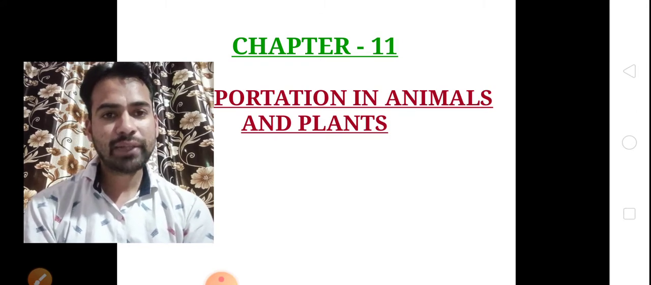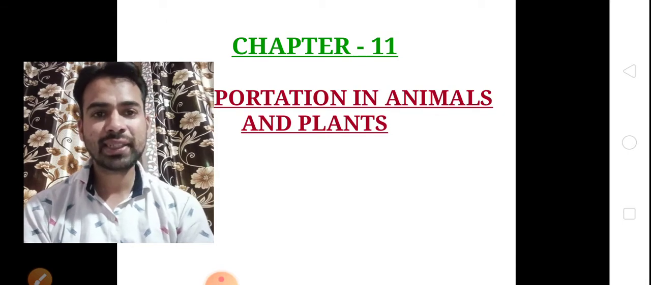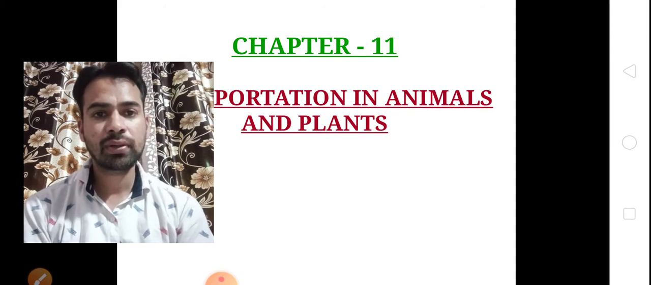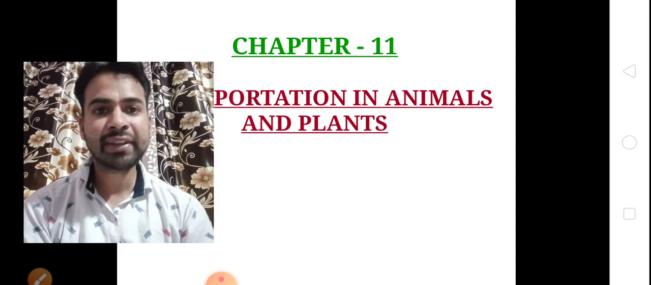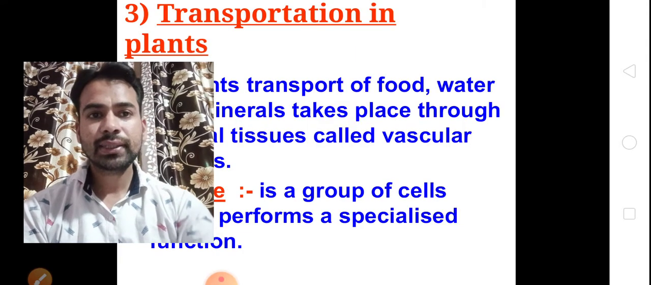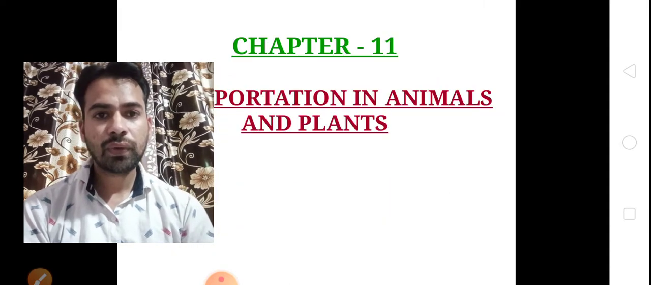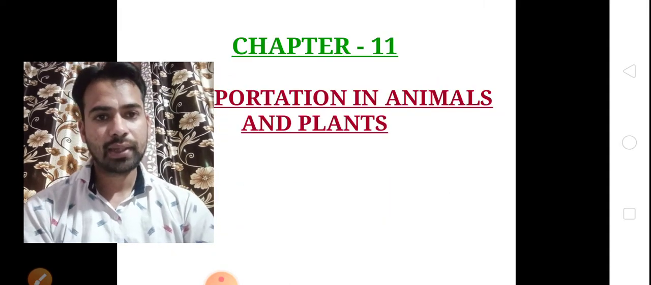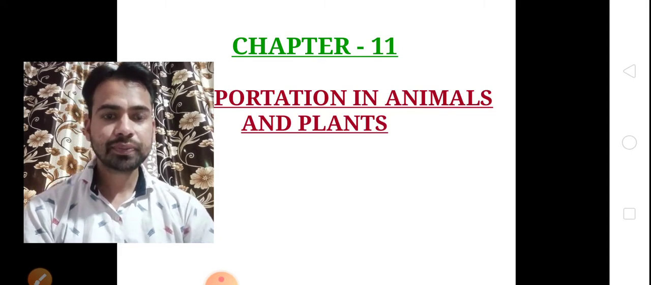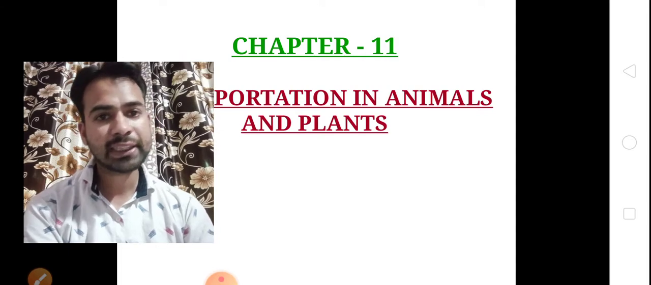Children, in our previous videos, we were discussing chapter 11, that is transportation in animals and plants. In this chapter, we have discussed the blood circulatory system and excretory system. Now, in this video we are going to start transportation in plants, and also we will discuss transpiration.